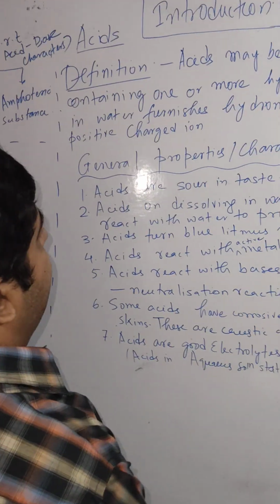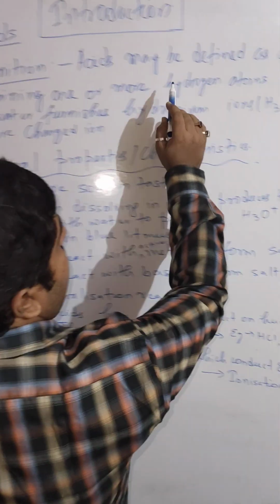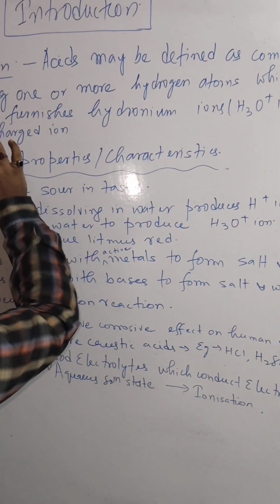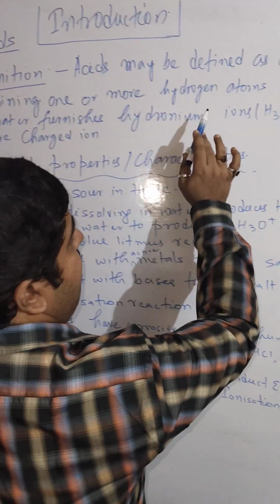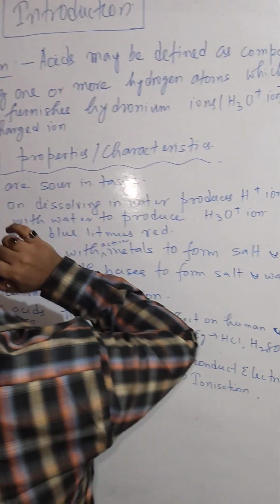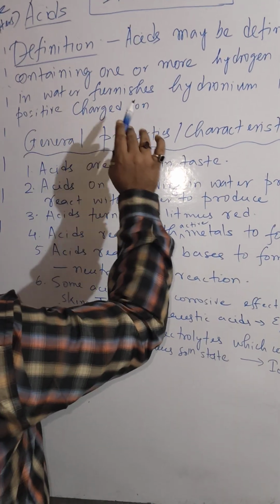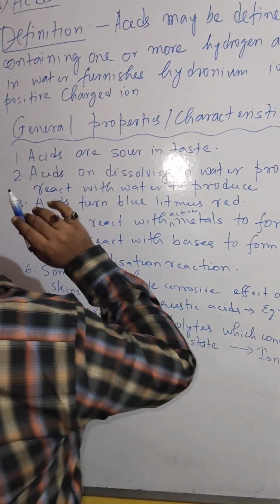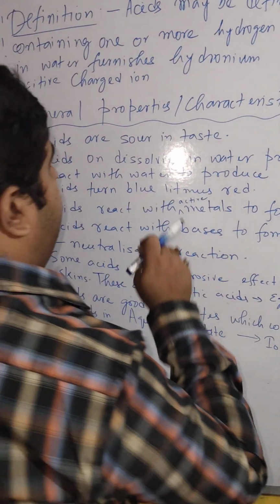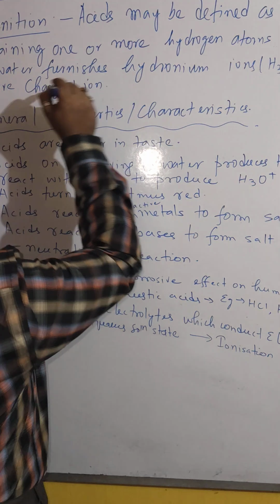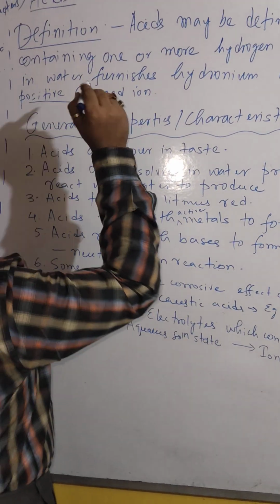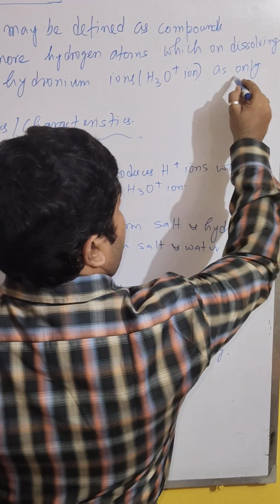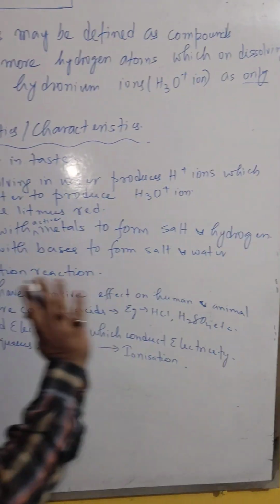Now what is the definition of an acid? An acid may be defined as a compound containing one or more hydrogen atoms which, on dissolving in water, furnishes hydronium ions as the only positive ion. So this positively charged ion is the most important factor, because this ion makes an acid according to Arrhenius.